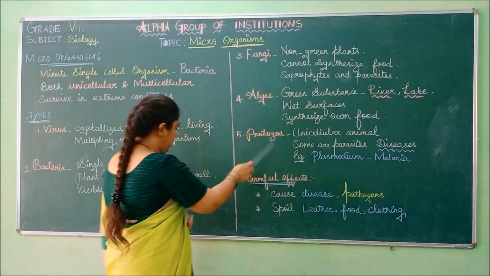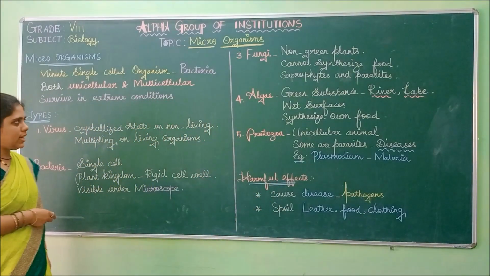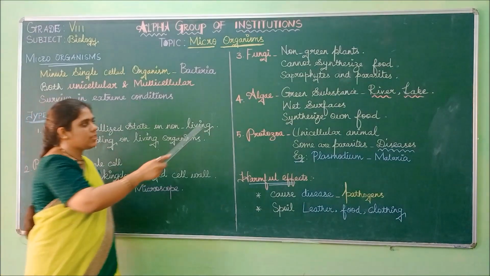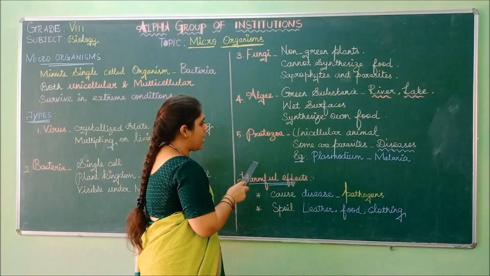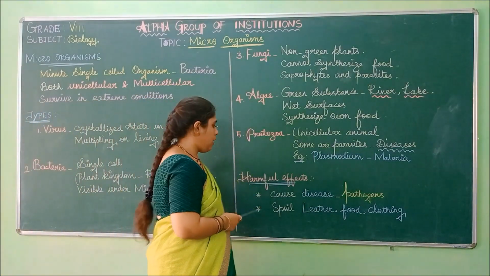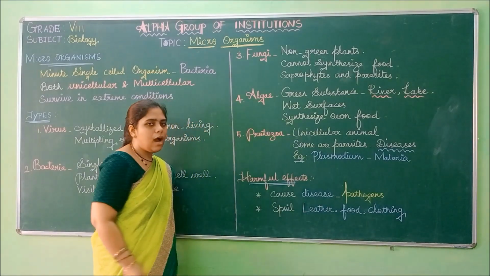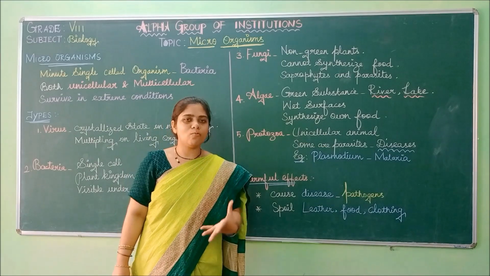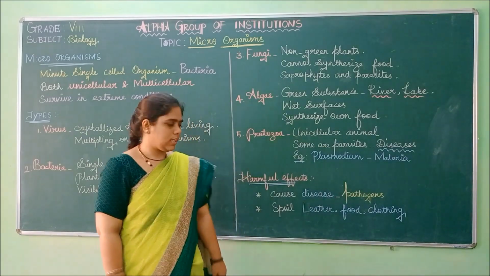So these are the 5 types of microorganisms that we saw. First is the virus, then bacteria, and third is the fungi, algae and protozoa. And finally, these are the harmful effects of microorganisms.